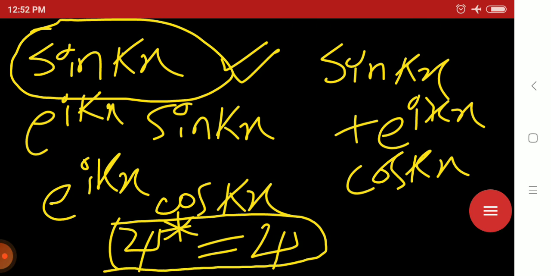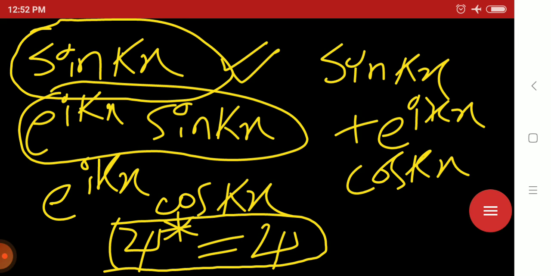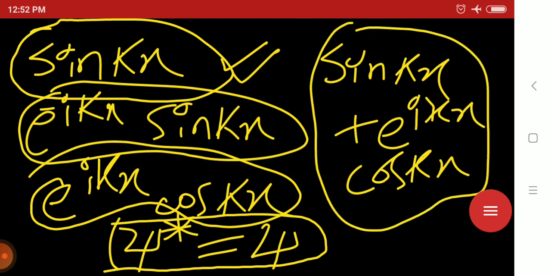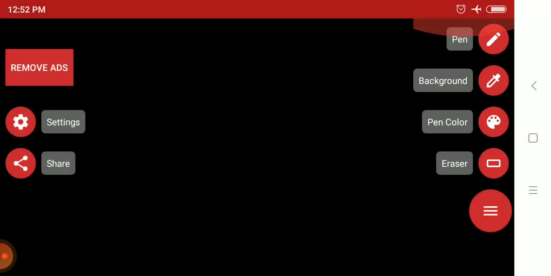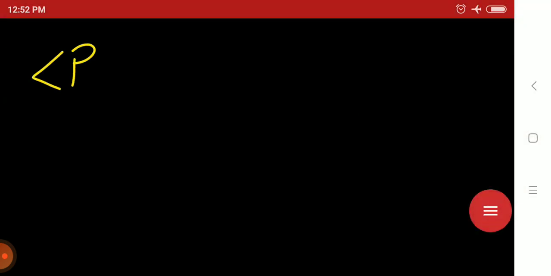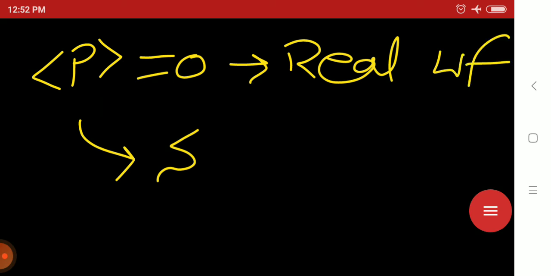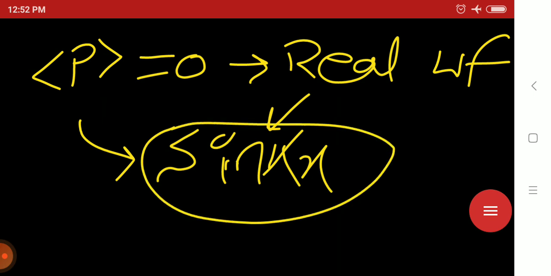For the others, if you take the complex conjugate, the term becomes e to the power minus ikx, so psi star does not equal psi. So if the expectation value of p is 0, the wave function should be real, and the answer is sin kx. This is by method 1.